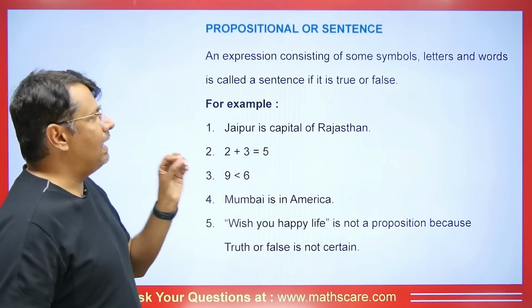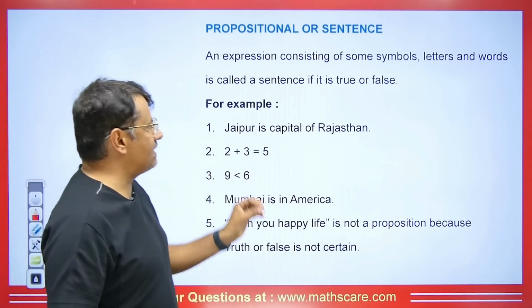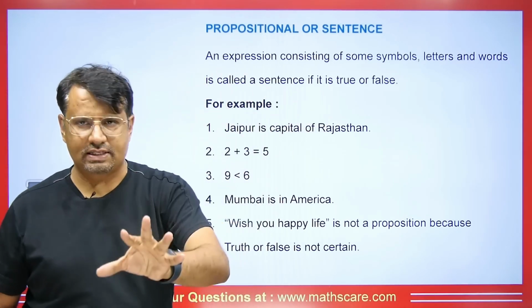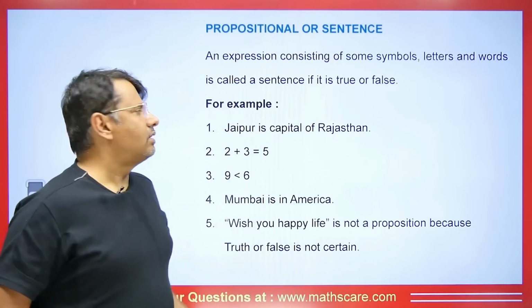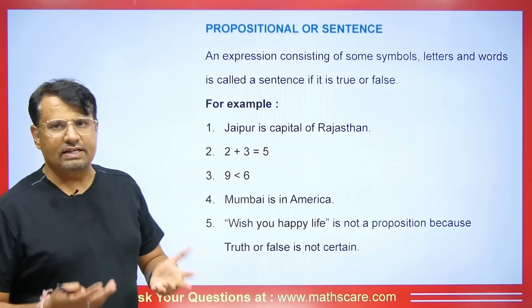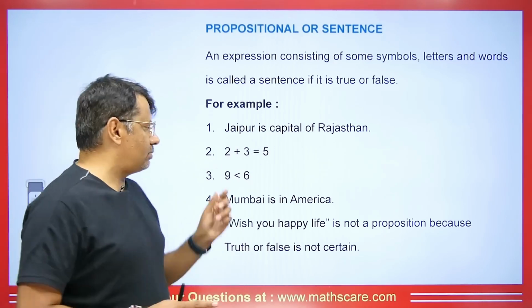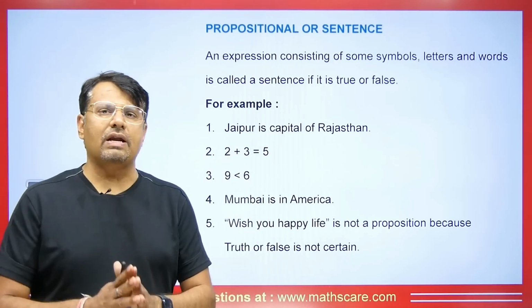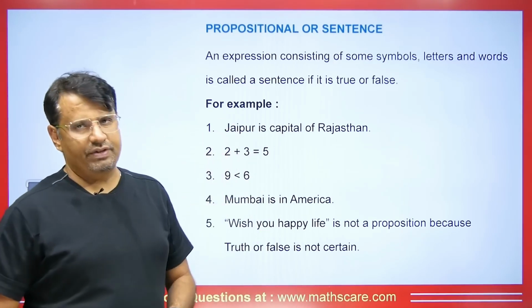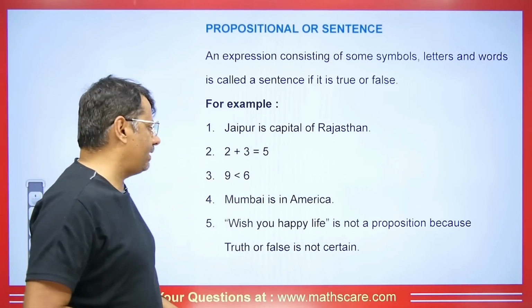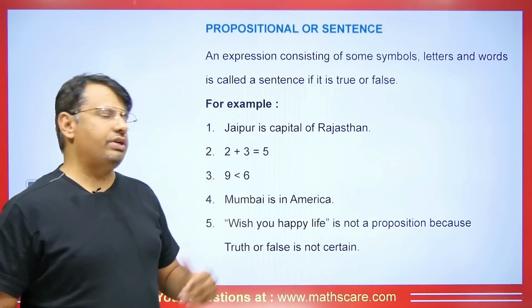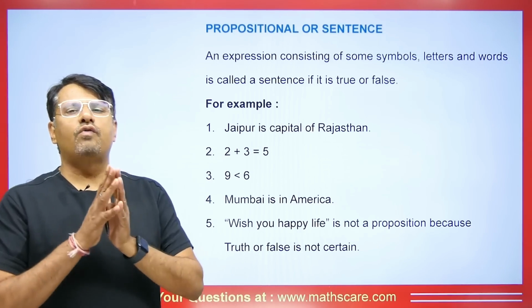An expression consisting of some symbols, letters and words is called a sentence if it is true or false. For example, Jaipur is the capital of Rajasthan. Yes, it is a true statement. 2 plus 3 equals 5, it is a true statement. And 9 is less than 6, students, this is a false statement, but this is also a statement. Mumbai is in America, this is a statement, but it is a false statement.